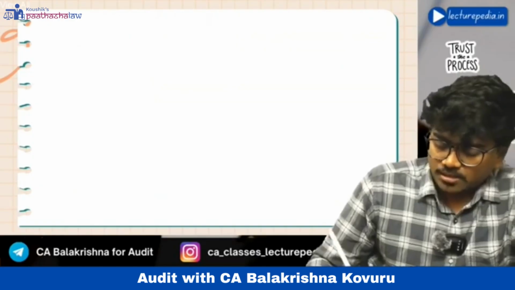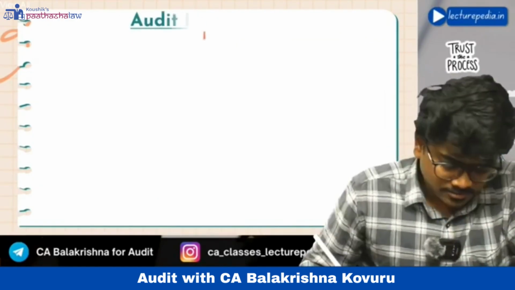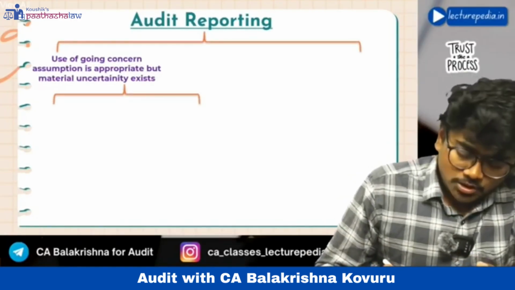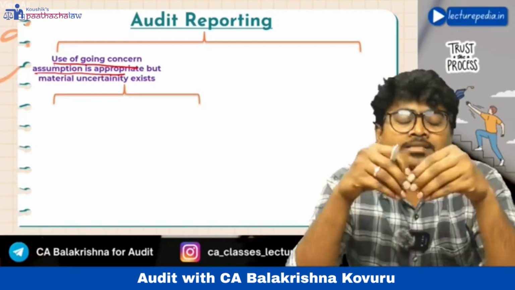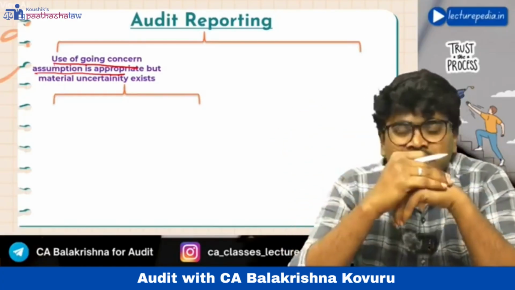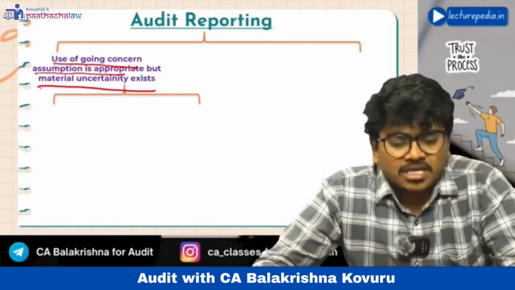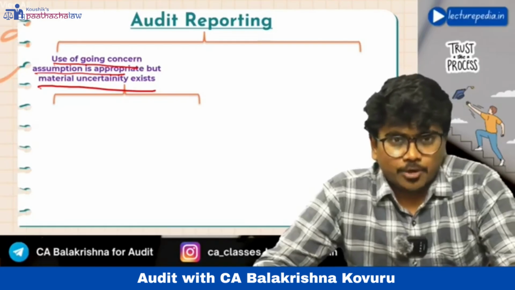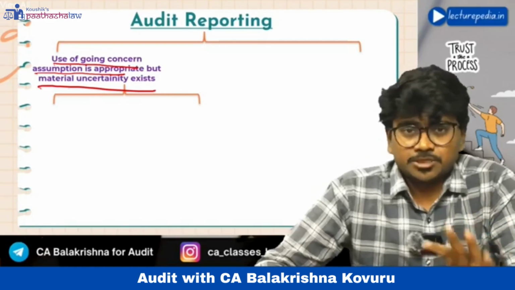Next, coming to the final part, that is reporting in case of going concern. See, audit reporting. If the use of going concern assumption is appropriate, that is, management has used the going concern basis for preparing its financial statements and such use is appropriate, but a material uncertainty exists, then management has to disclose this in its financial statements properly.